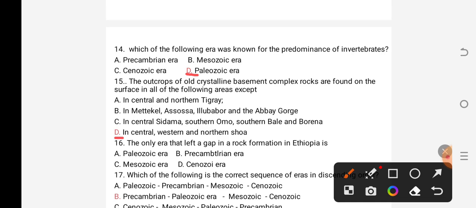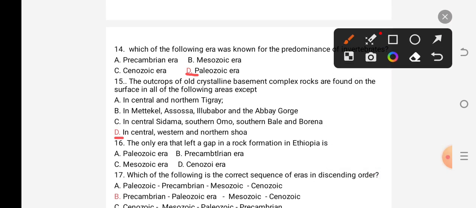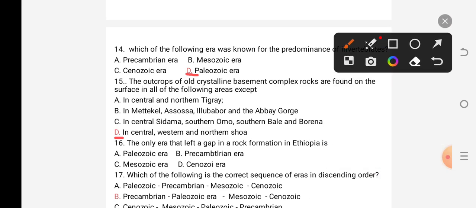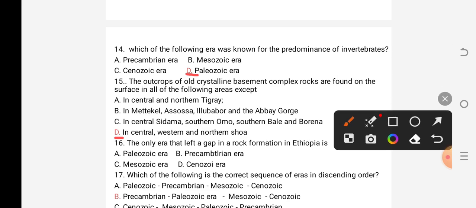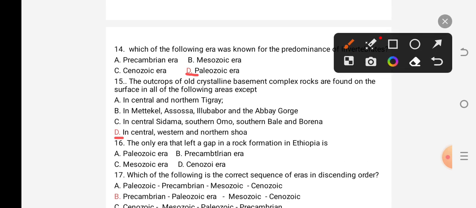Question number 16 says that the only era that left a gap in a rock formation in Ethiopia is A. Paleozoic era, B. Precambrian era, C. Mesozoic era, D. Cenozoic era. Students, remember what I have said earlier.